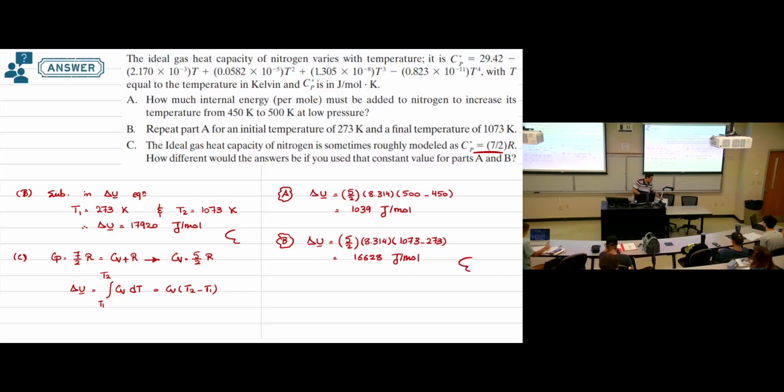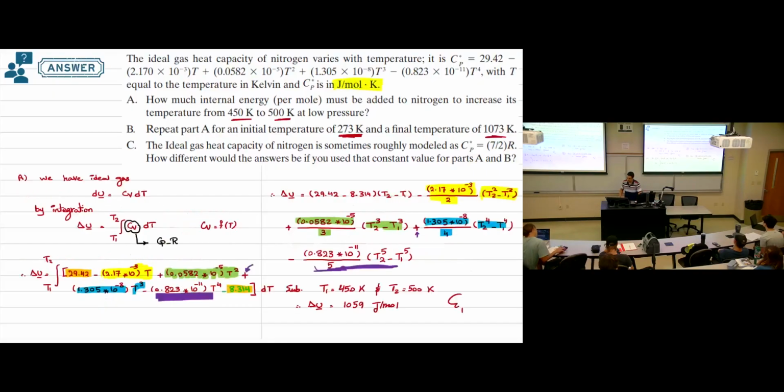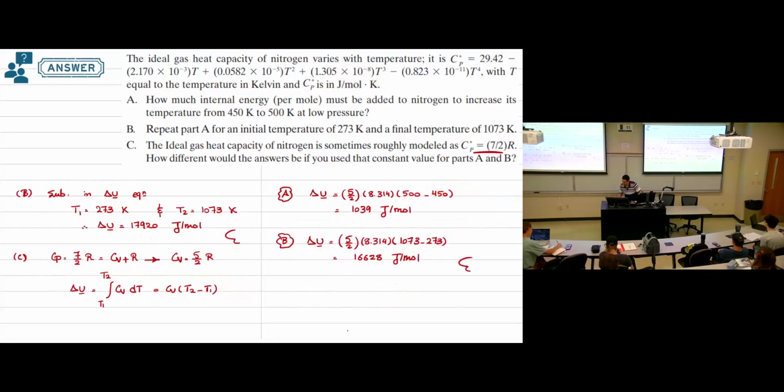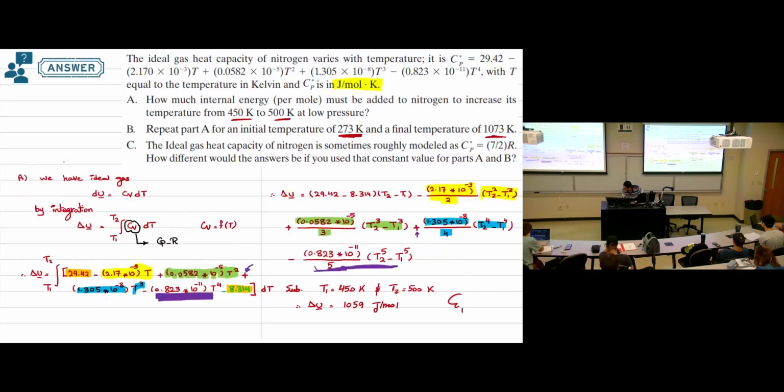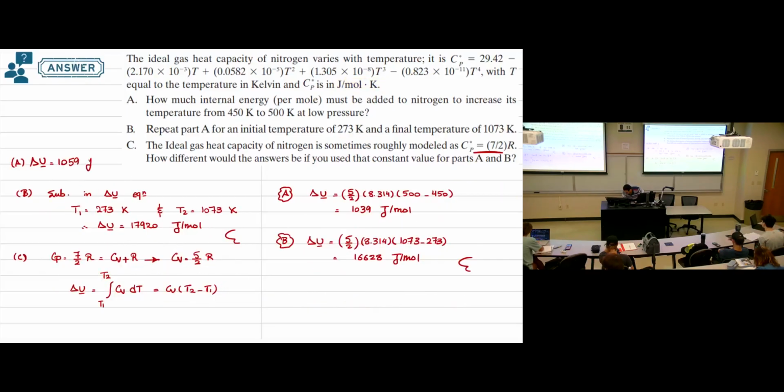So what do we need to get from this equation? We calculated requirement A, and the answer was 1059. Let's put it here. So for requirement A, the answer of delta U is 1059 joule per mole. Let's compare the numbers. This is the change of the internal energy for requirement A when you use the actual CV value, which is a function of temperature. This other value is the change in the molar internal energy when we assume that CV is constant, not a function of temperature.